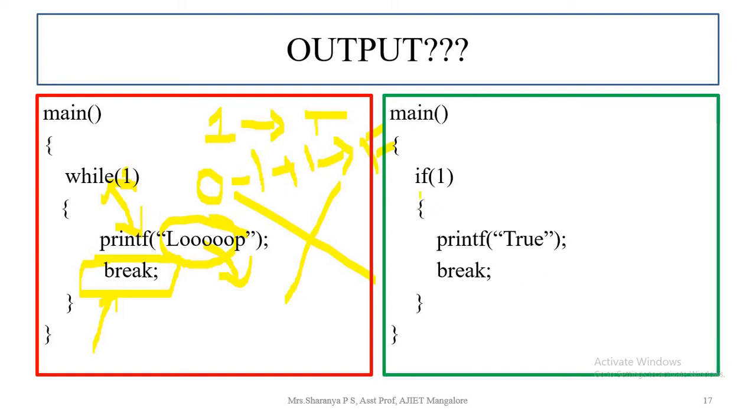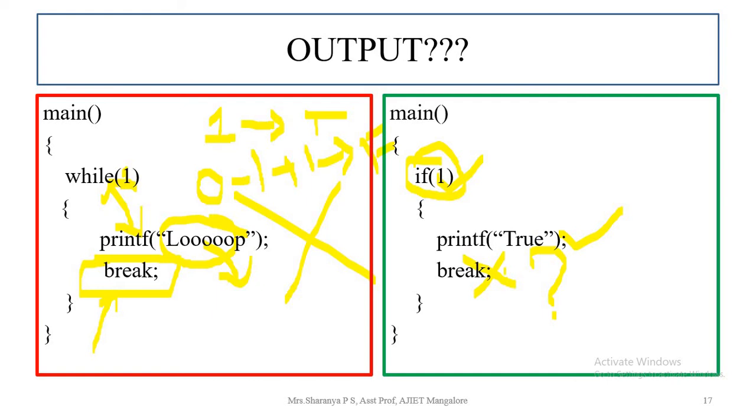In one more example, a slight variation, rather than while, an if condition is used. If true, then what is it supposed to print? True. And after that, break is used. Is there any usage of this break here? No, because the if condition will display this true only once.